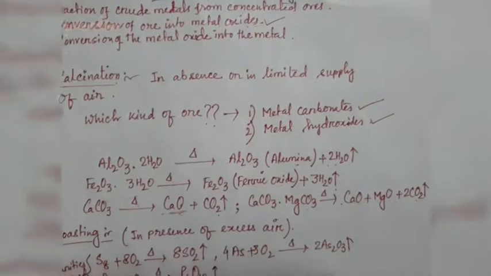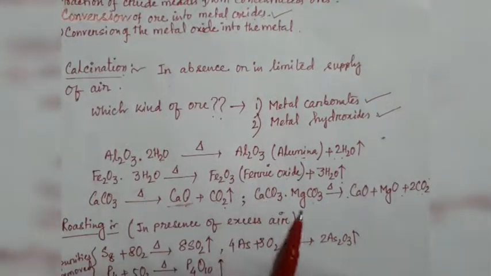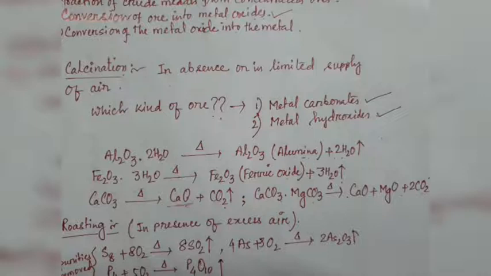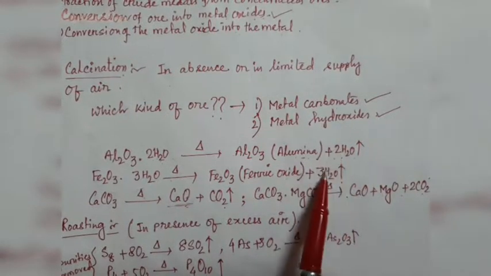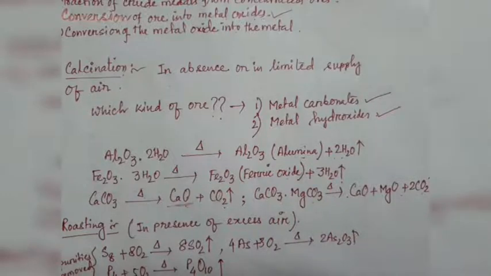Some impurities present in the ore are removed as their volatile oxides, and the moisture is removed. The gaseous substances make the ore porous during calcination, so the reduction is easier in the next step. Okay, so this is all about calcination.